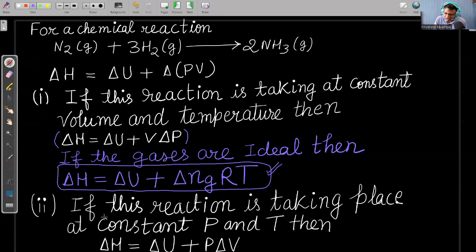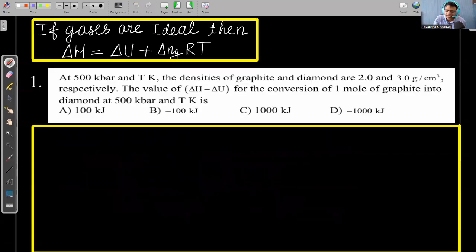Same way, if this reaction is taking place at constant pressure and temperature, then we can write that delta H is equal to delta U plus, when pressure is constant, P delta V. And now again we can say that if the gases are not ideal, then we cannot use this. If the gases are ideal, then we can write that P delta V is equal to delta Ng RT.